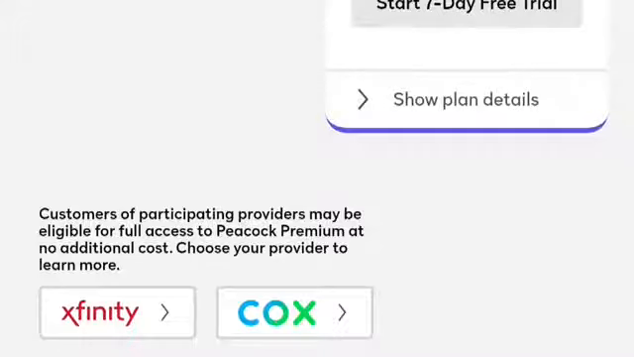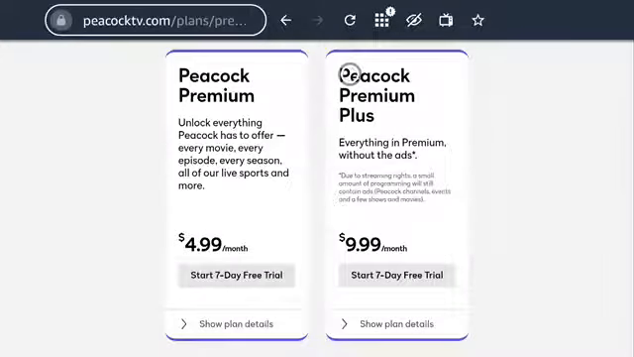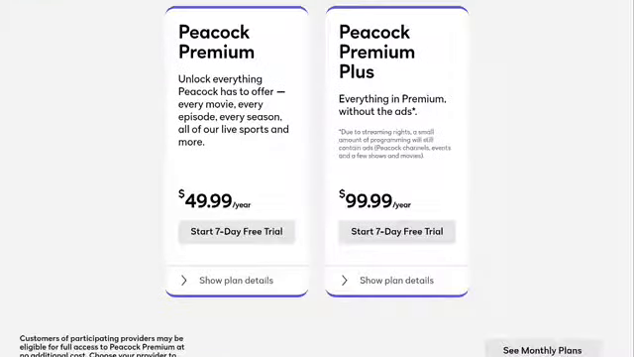If you got Xfinity cable services or Cox cable services, you can get Peacock Premium with no additional cost. Here's a look at Peacock Premium and Peacock Premium Plus. You can also pay for Peacock Premium and Peacock Premium Plus annually.